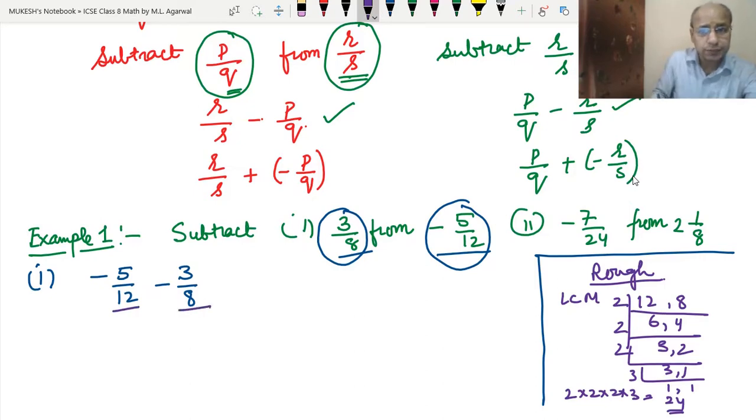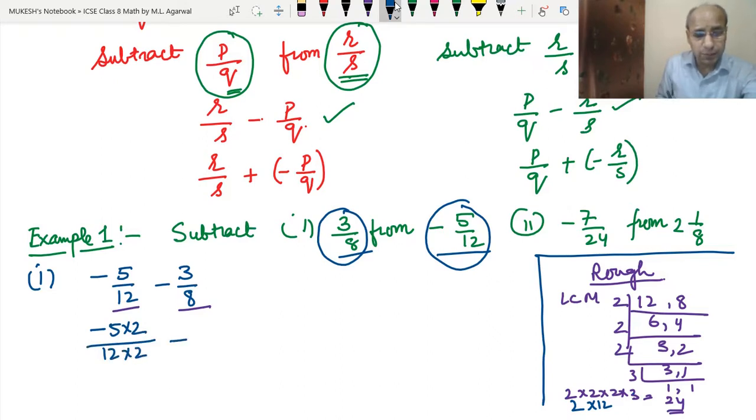So how to make it? As I explained to you in the addition also, see, 2 twelves are 24, so we can multiply both minus 5 and 12 with 2. So minus 5 into 2 upon 12 into 2. Then again minus.